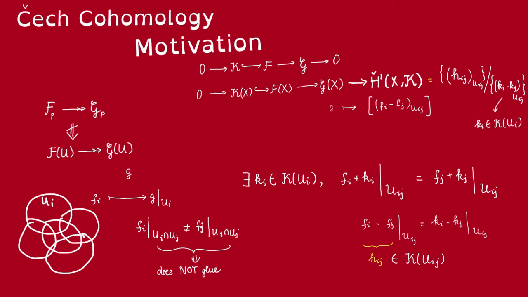But this doesn't seem so well defined because it seems to depend on a choice of a covering, right? So this will motivate the definition of the chain complex associated with this cohomology. And this doesn't seem quite right. You should have some questions, because this definition seems to depend on the choice of a cover, U_i. Here in this case I should say that this U_i is a cover of X. So we'll discuss that in the next video.